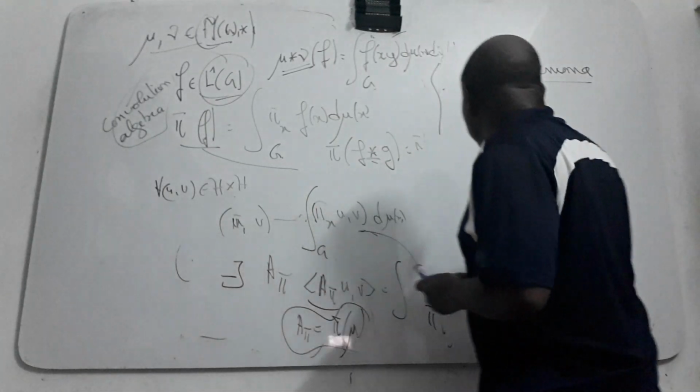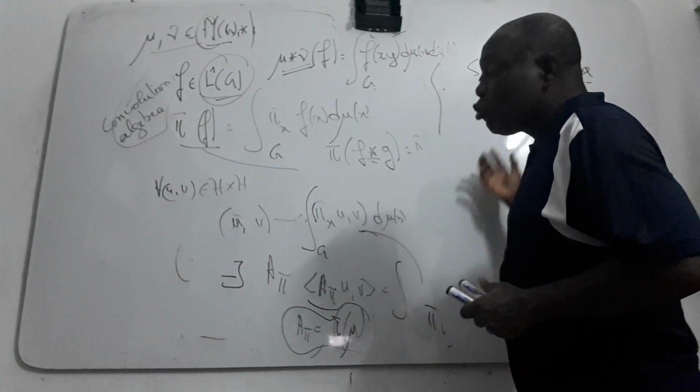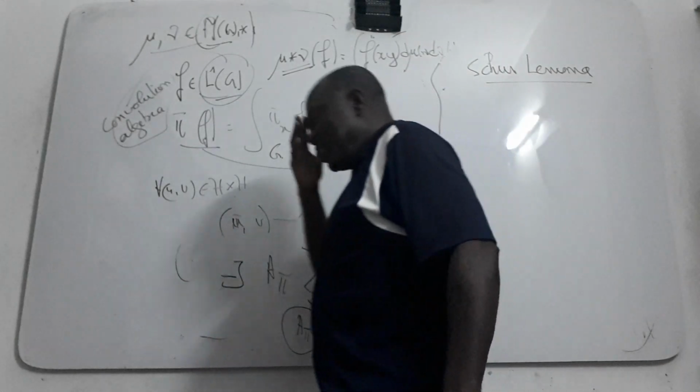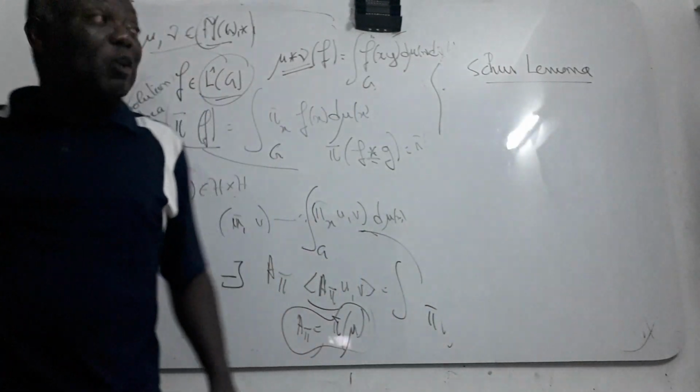The Schur lemma is very important. You have to use it to prove whether the representation is irreducible or not.